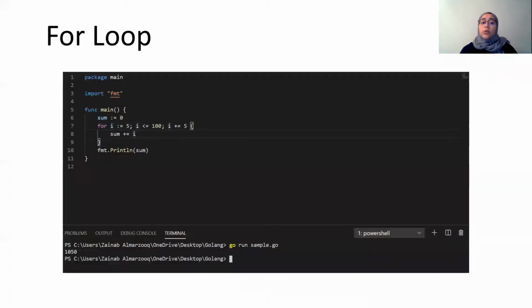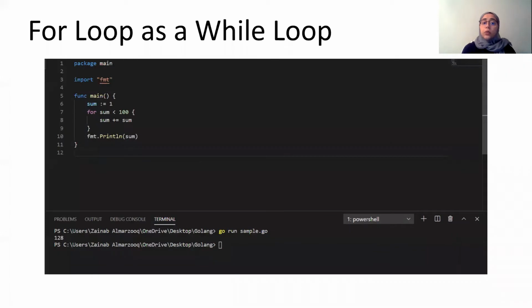So just like any other coding language, the Go language has statements that help control the flow of the code. These statements are conditional, loop, switch, and defer. First, to start with the for loop. The for loop is the only loop supported by the Go language. It performs just like in any other coding language. However, it can be used as a while loop where we can only use the condition.